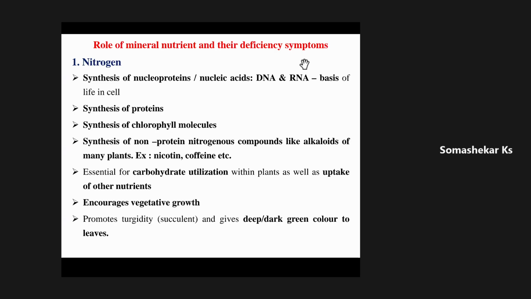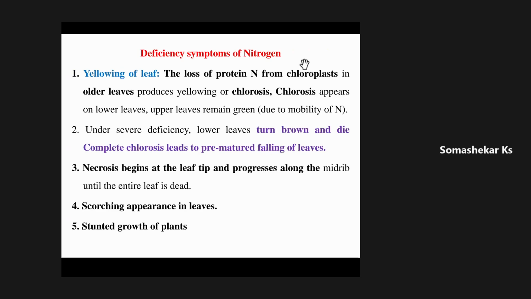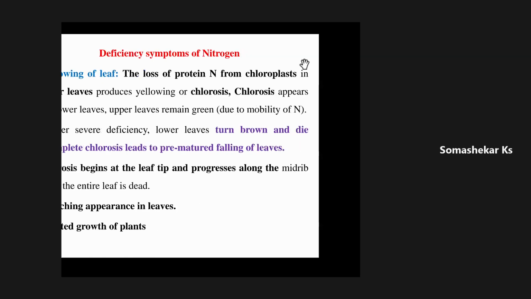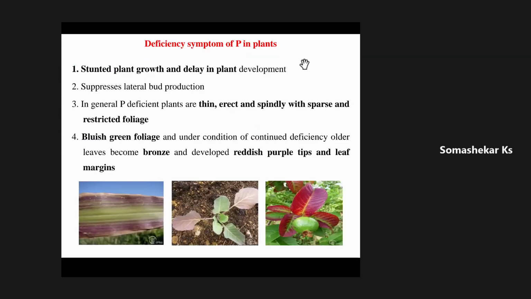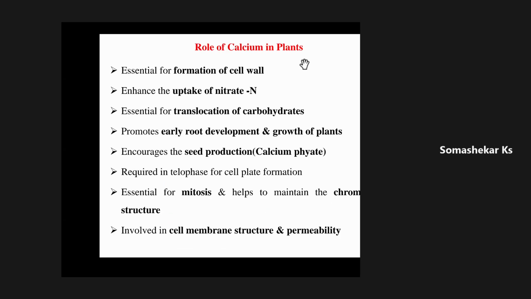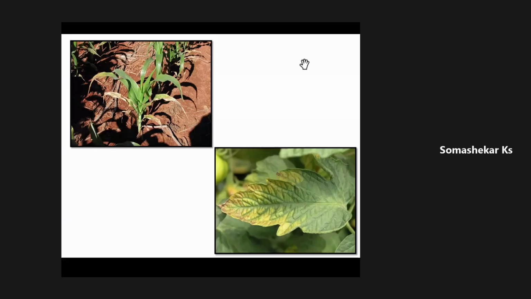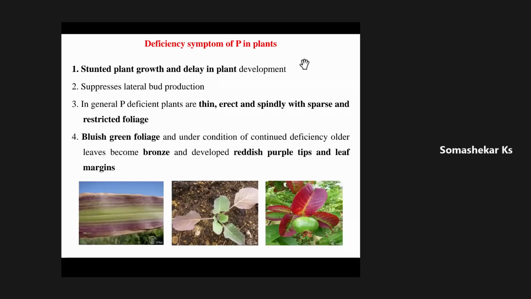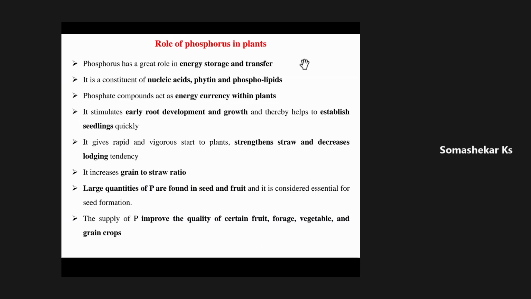nutrient element. And I have put some good photographs so that you can remember well, and also understand well exactly how the respective nutrient element deficiency is going to be observed in the croplands. First of all, the nitrogen, that is one of the major among the major nutrient elements.